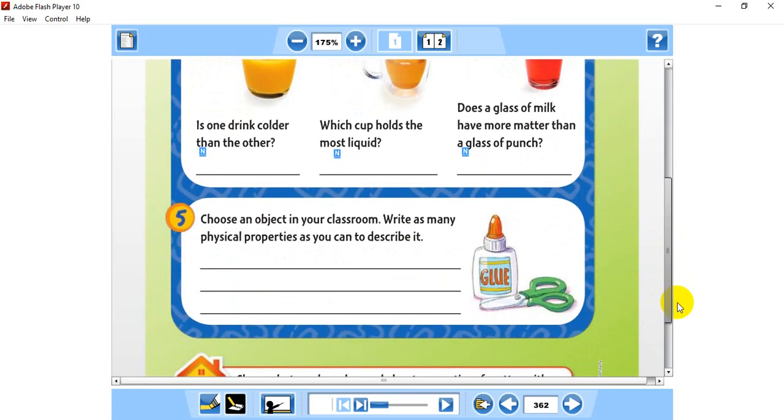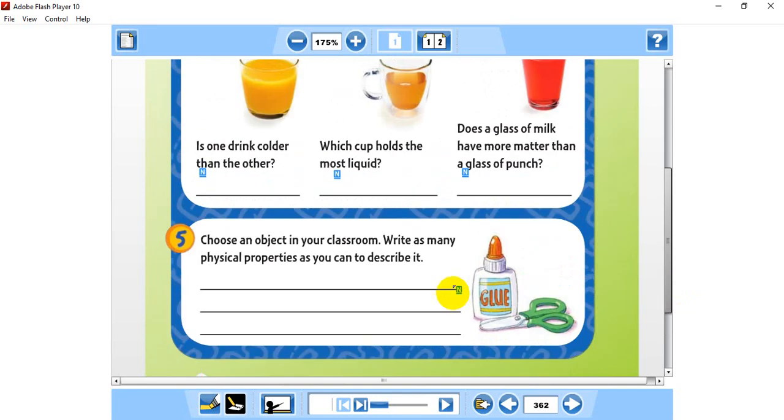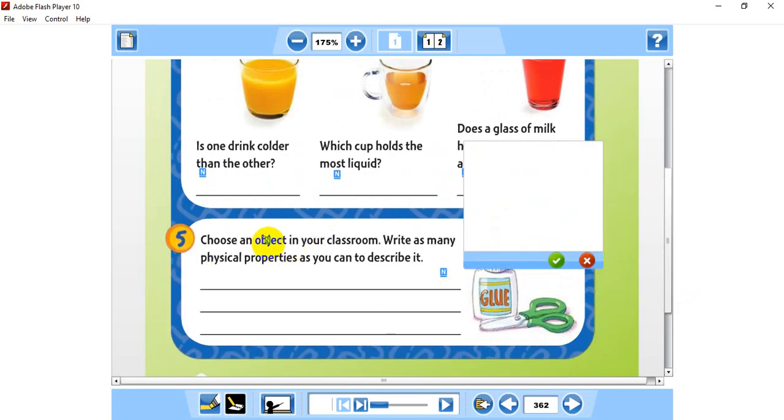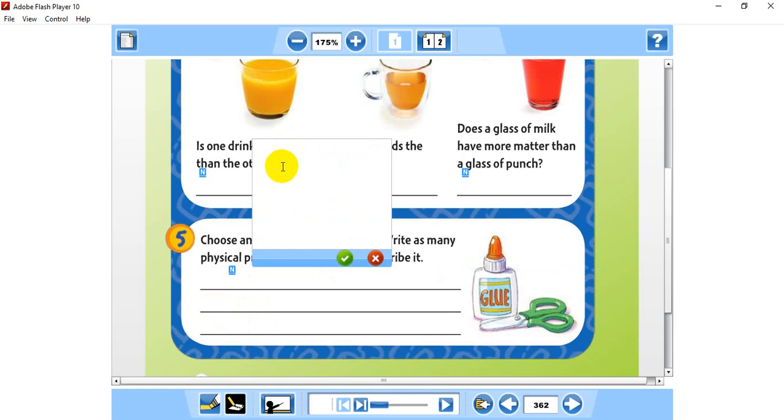Here, they are asking you to choose an object in your classroom, or any matter near you, and try to describe it or find the physical property of it. I will write about the desk, your desk. Okay, guys? So what should we write here? Exactly. Describe the desk.